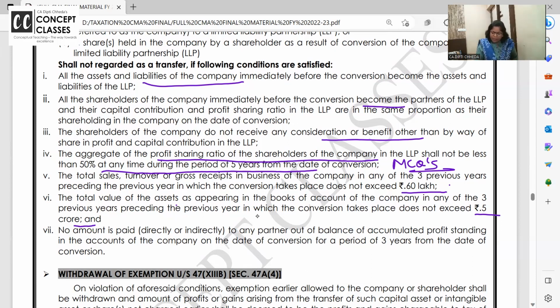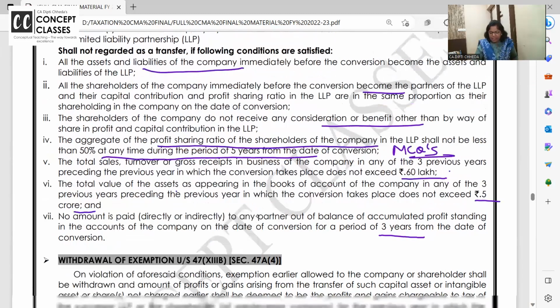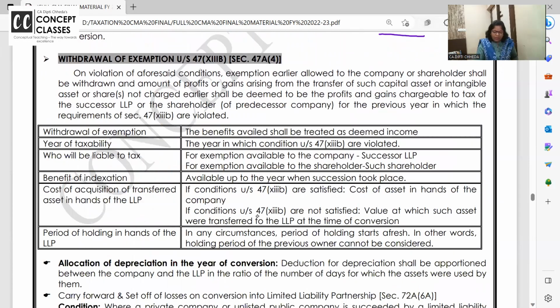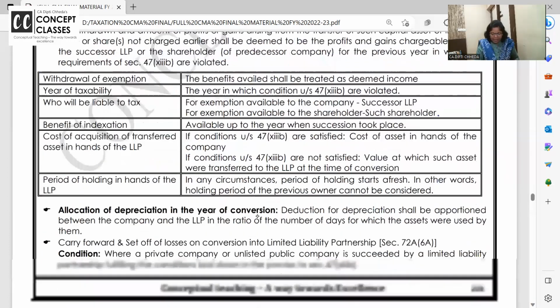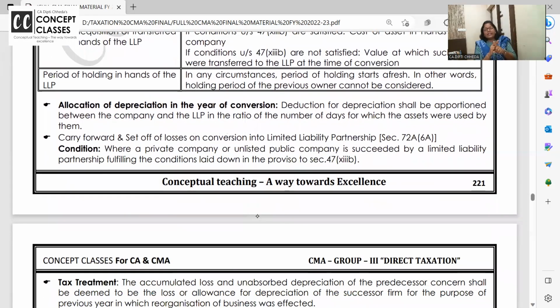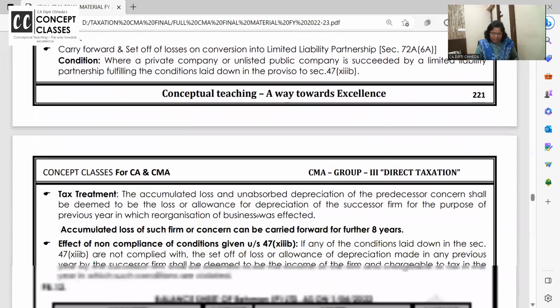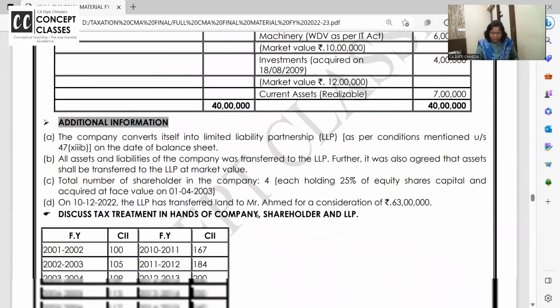And no amount is paid to any partners on the date of conversion and thereafter also for 3 years. If this is withdrawn, then everything will become taxable in the hands of the successor LLP. Even the shareholders who were the shareholders of the private company and now it is converted into LLP, now even the shareholder share is transferred, so even they will have to pay the tax. So if these conditions are broken, how is that taxed? For this we have taken up this 12th problem.